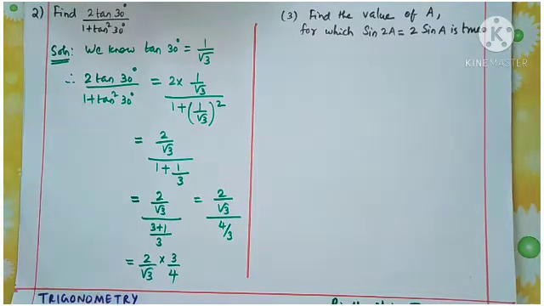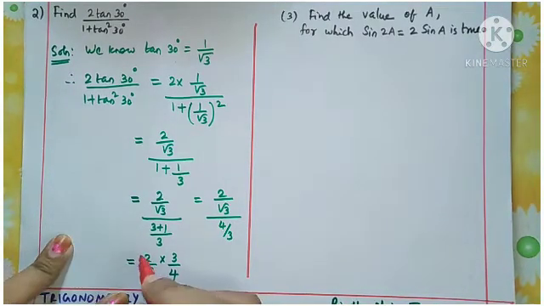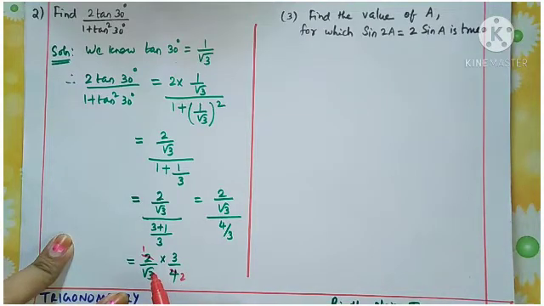Now here you can cancel 2 and 4. 1 2 is 2, 2 2s are 4, and here root 3, 3 means root 3 into root 3. So 3 is root 3 into root 3. From this, 1 root 3 will be cancelled. So remaining 1 root 3.